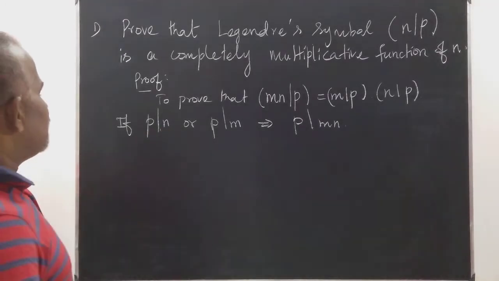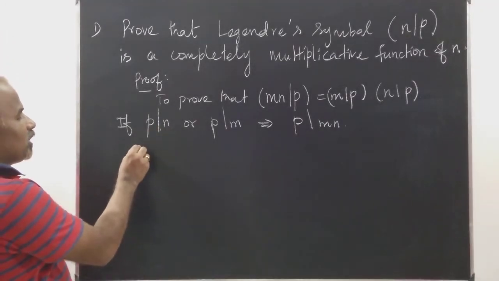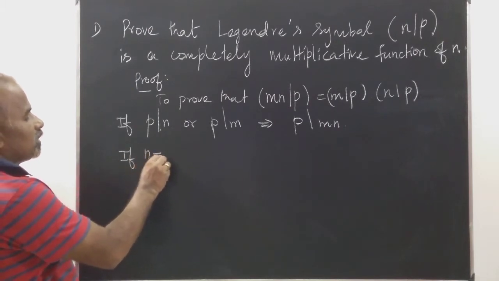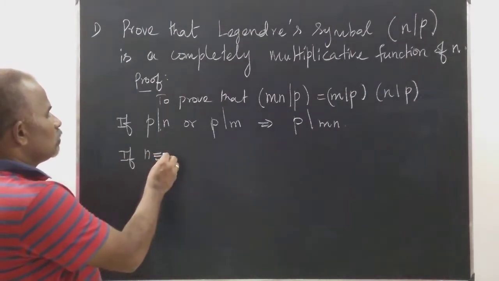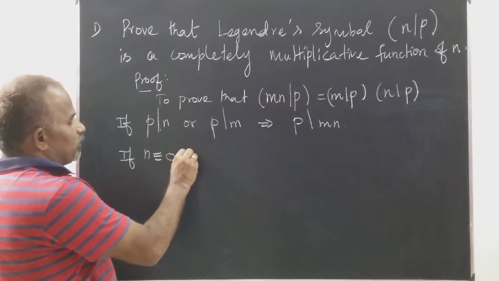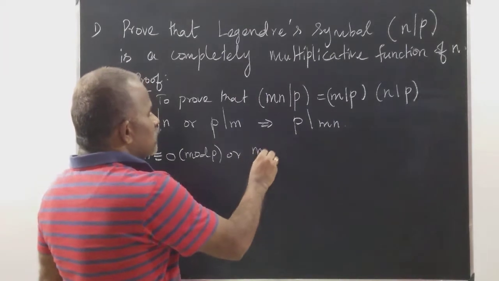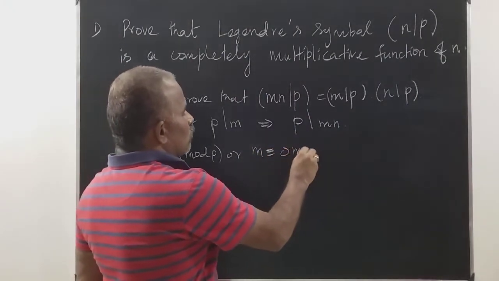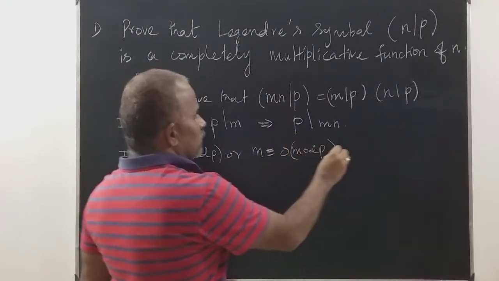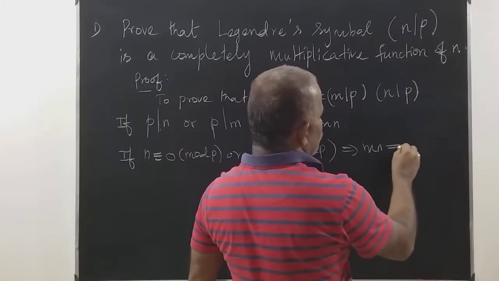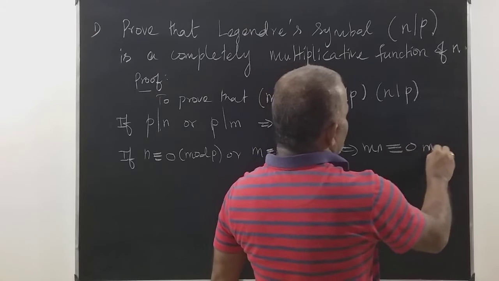P divides n in the sense, p divides n means what? If n is congruent to 0 mod p or m is congruent to 0 mod p, this implies mn is congruent to 0 mod p.